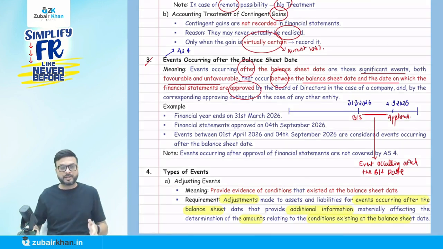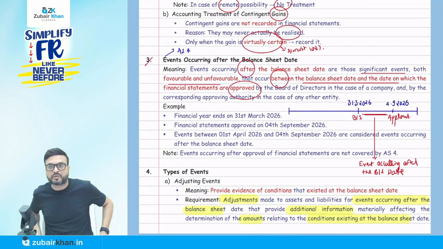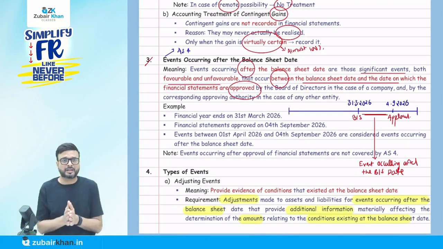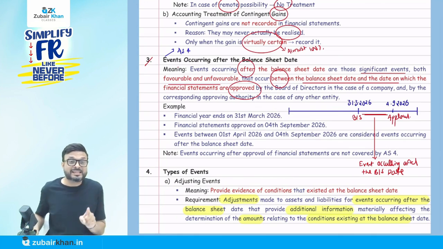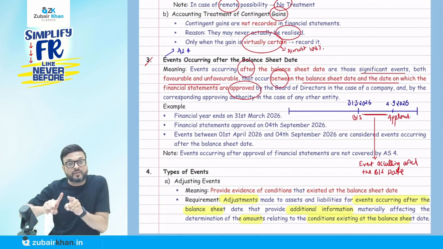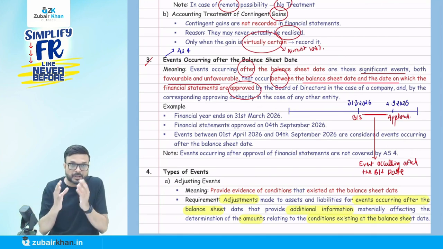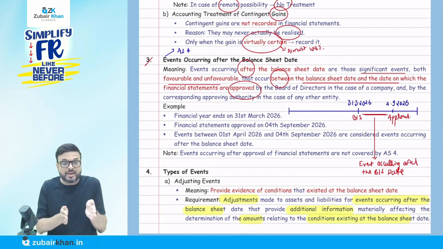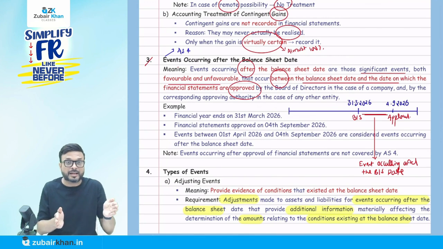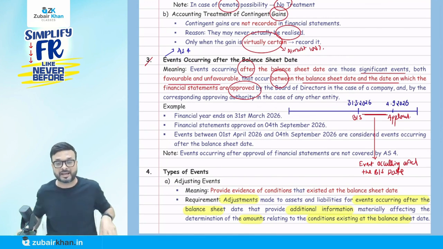Suppose it is 31st of March 2026, that is the balance sheet date. Does that mean we are going to finalize the books of account on 31st of March 2026 only? No. That is the balance sheet date. We are going to finalize it later, when it is approved by the board of directors, or by the partners in case of a partnership. So any event that happens after the balance sheet date but before the approval is an event occurring after the balance sheet date.